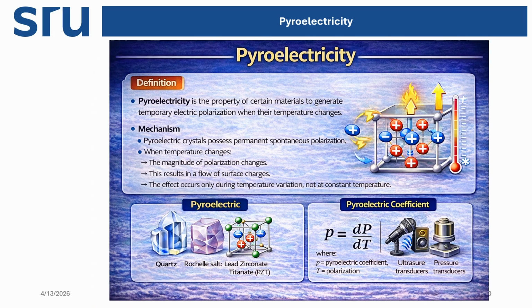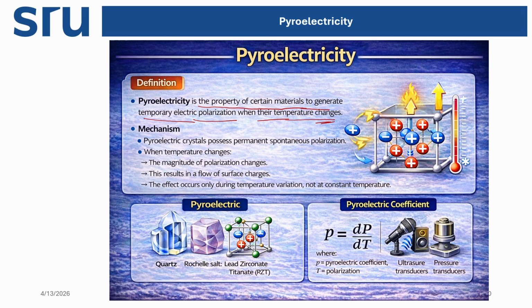Pyroelectricity. Pyroelectricity is a kind of electrical property where materials generate temporary electric polarization when there is a temperature change. It means we heat the compound, so there will be a change in temperature inside the compound. Due to the temperature gradient, an electric dipole moment is created and polarization takes place in the compound.